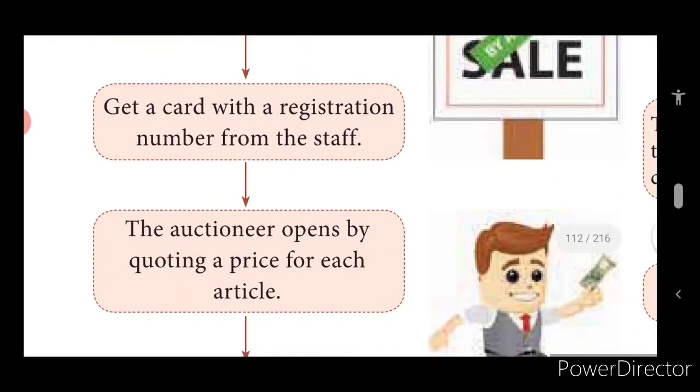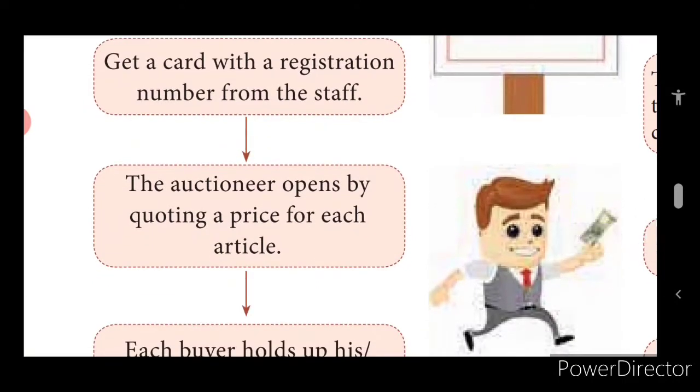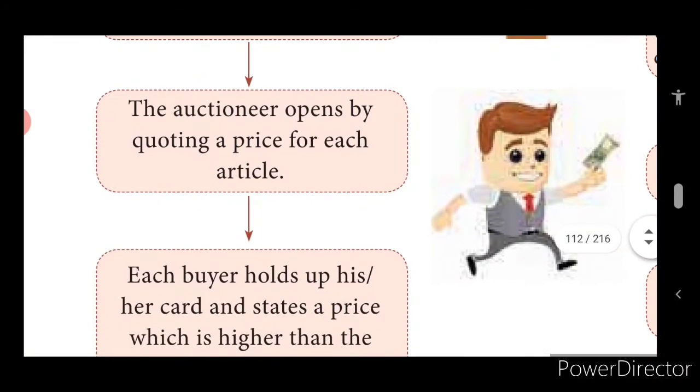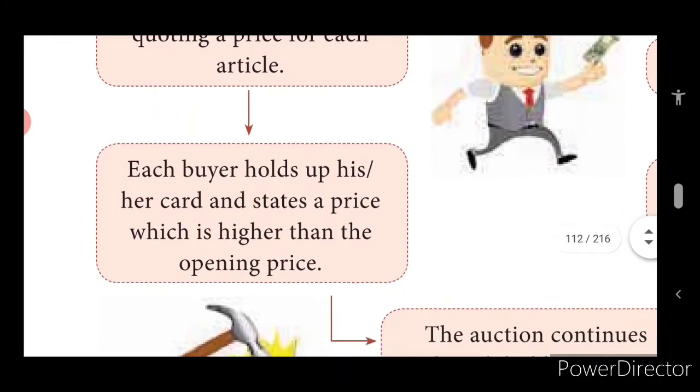The auctioneer opens by quoting a price for each article. Each article, children, they will fix a price. And if you want to buy that article, you can fix your price. Now imagine the auctioneer is starting with 10,000 rupees. You might ask for 11,000, then some other person will ask for 12,000, another for 12,500. Like that, it keeps increasing. And finally, the maximum price is quoted by whom? That person gets the article. That is how an auction goes on.